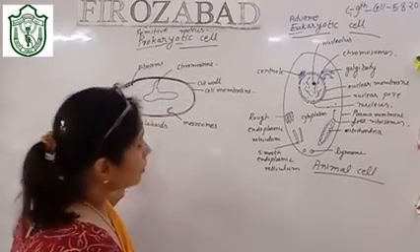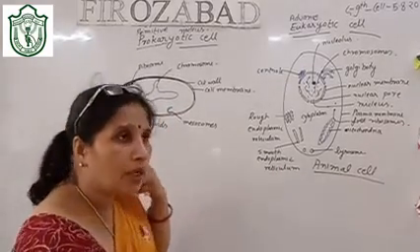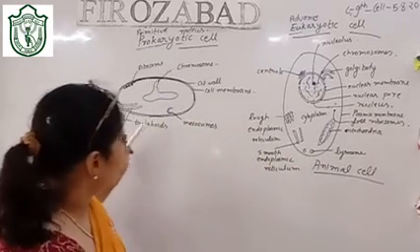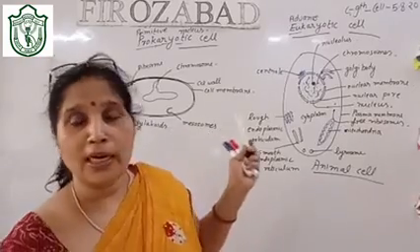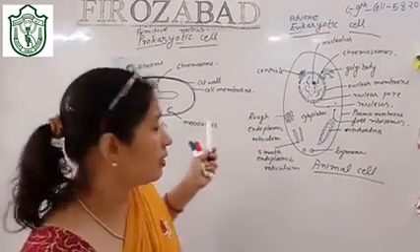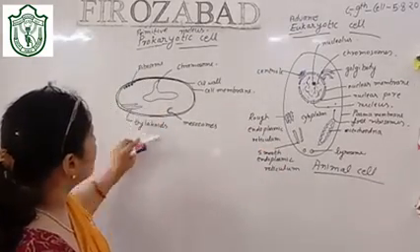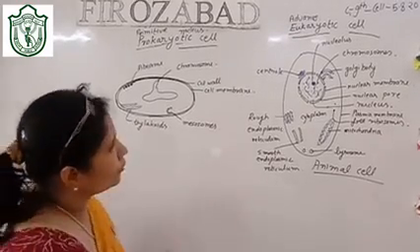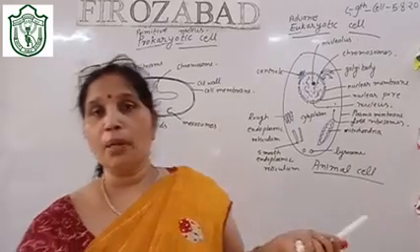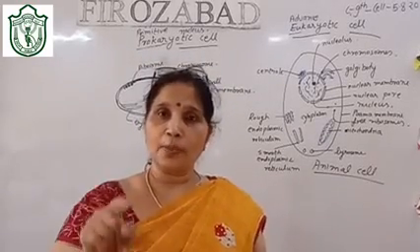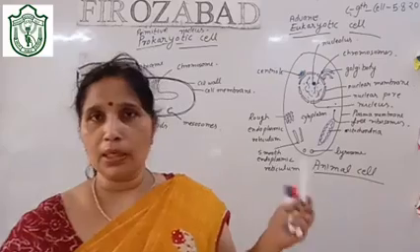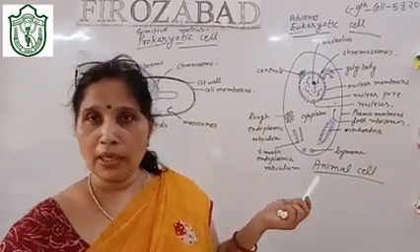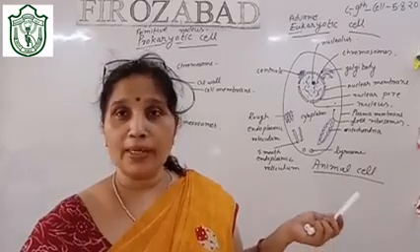Now, if I talk of the eukaryotic plant cell, then like the bacteria, there are photosynthetic bacteria also. So in place of chloroplasts, thylakoids are present. You can see thylakoids are present. Ribosome. So you got the answer that membrane bound organelles are absent in prokaryotes as they are present in the eukaryotes.